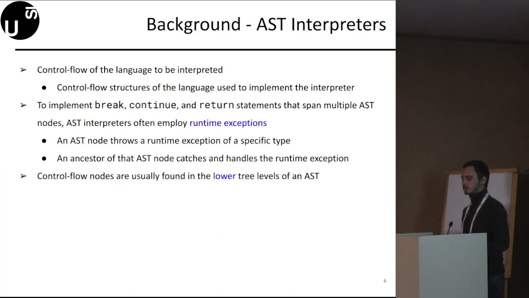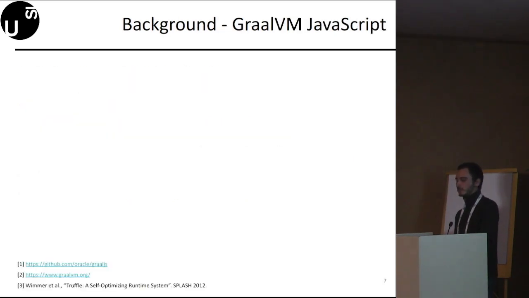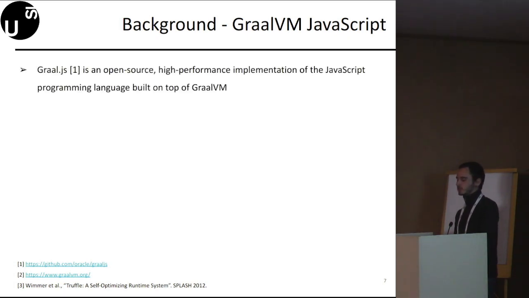We would like to note that control flow nodes are usually found in the lower three levels of an AST, that is, closer to the root, while non-control flow nodes are usually found in the higher three levels, meaning closer to the leaves. As we mentioned, we implemented our technique in GraalJS, an open-source, high-performance implementation of the JavaScript programming language built on top of GraalVM.